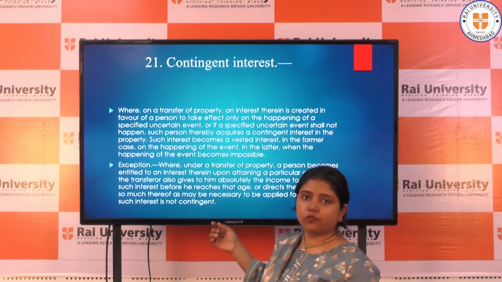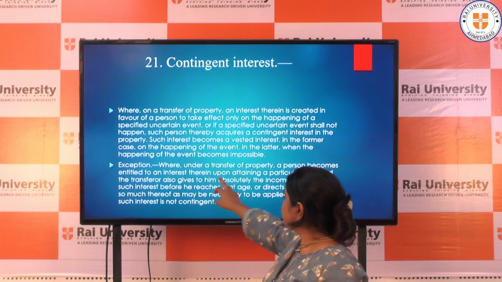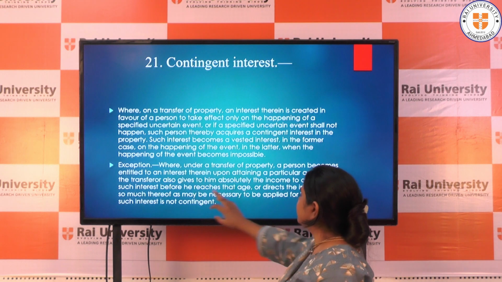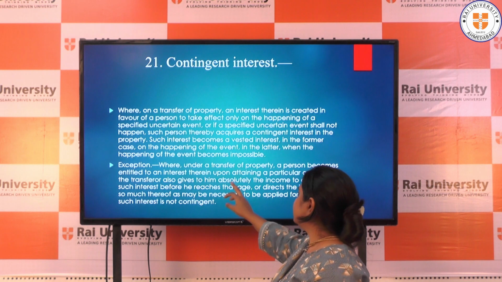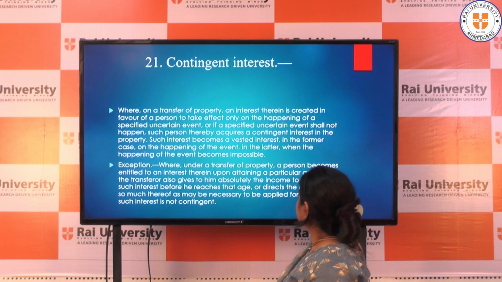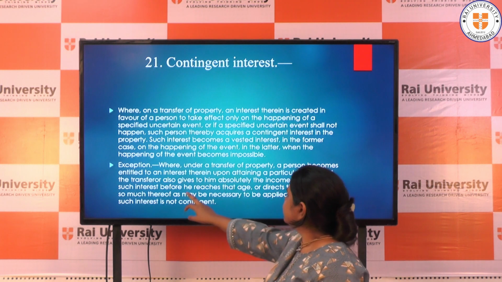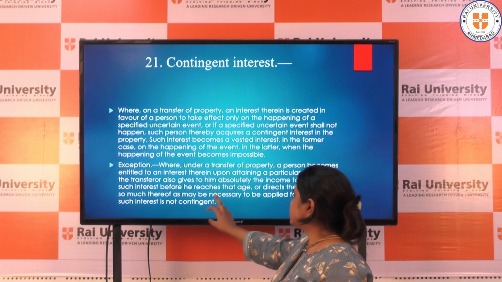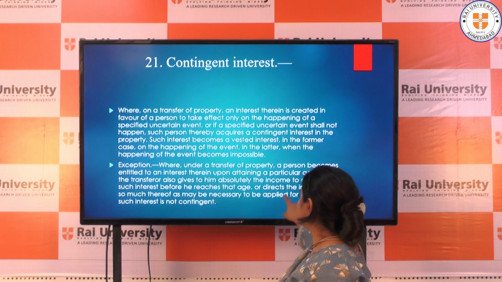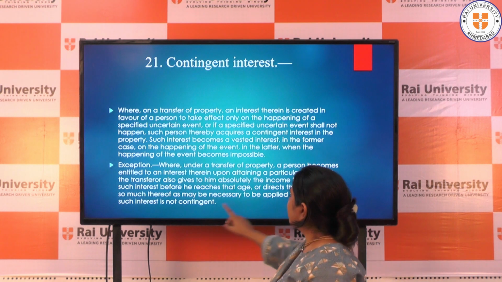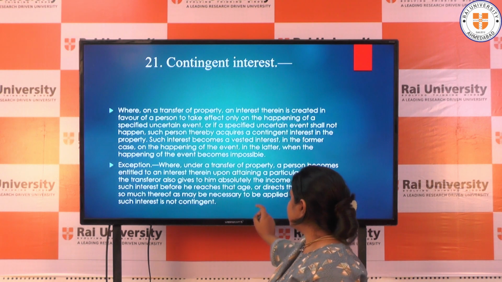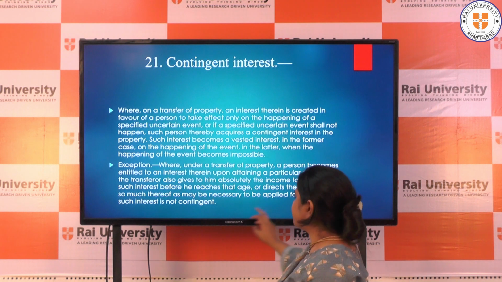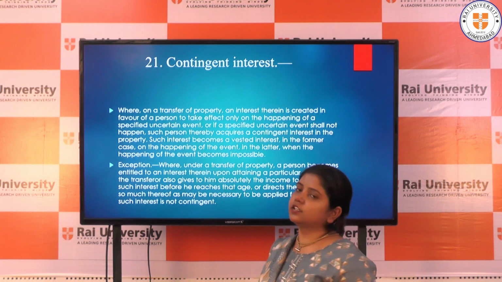The exception over here is where under a transfer of property a person becomes entitled to an interest therein upon attaining a particular age, and the transferor also gives him absolutely the income to arise from such interest before he reaches that age, or indicates the income or such part thereof as may be necessary to be applied for his benefit. Such interest is not a contingent interest.